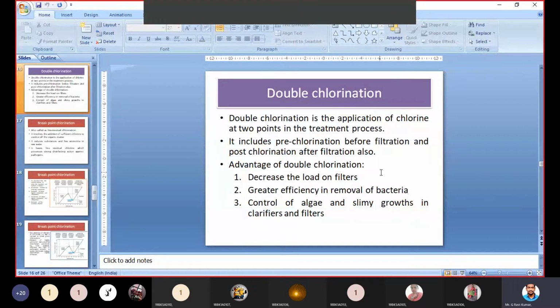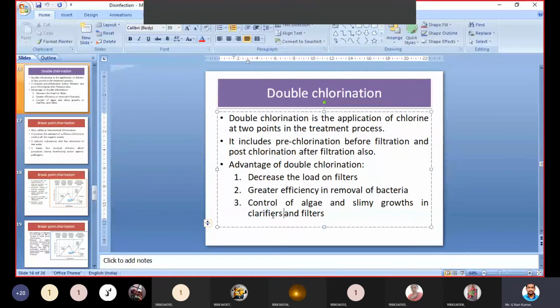And a filter is the entire unit, the tank in which we keep the filter bed or granular material like sand and gravel, through which we allow water to pass. These are the advantages of double chlorination.